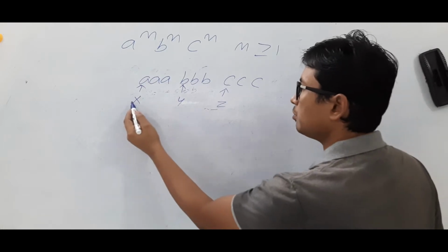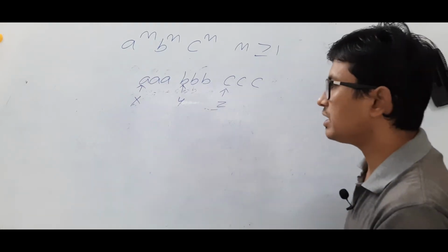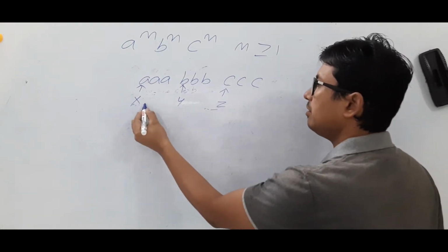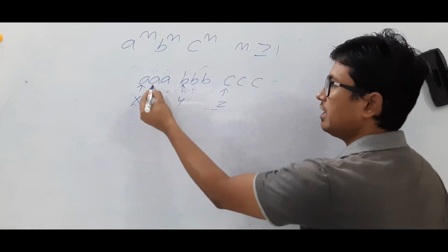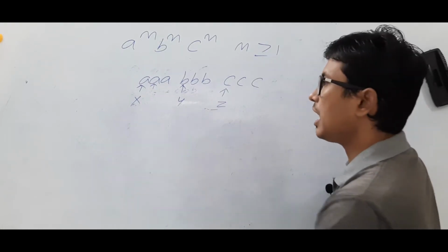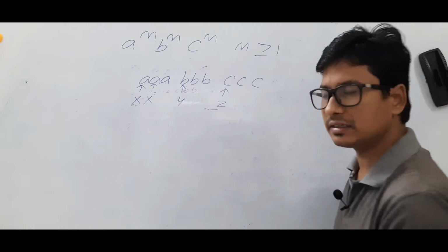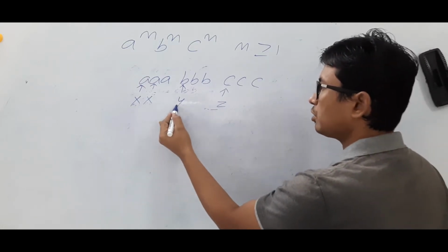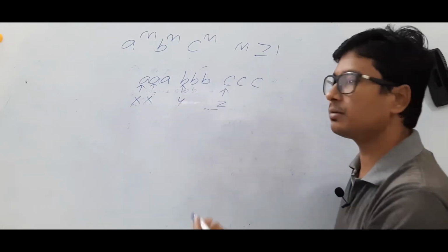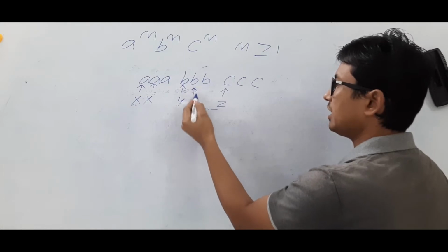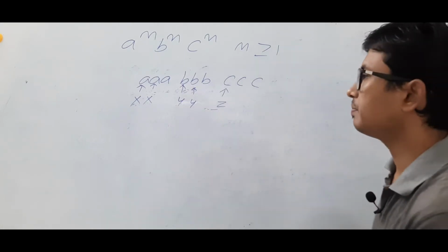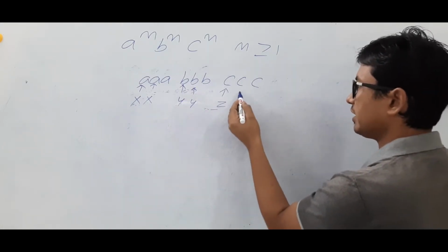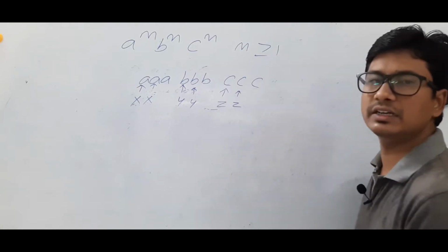I will keep on moving and find the first x. Once I find the first x, I will go to the right-hand side, and if I find an a, I will again mark it as an x, and keep on going and search for another b. If I get it, I will mark it as a y, and I will search for the next c and mark it as a z.